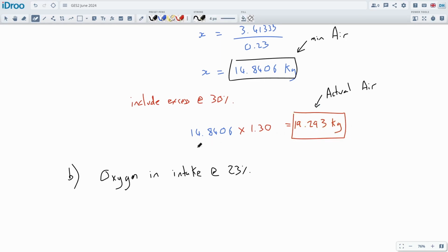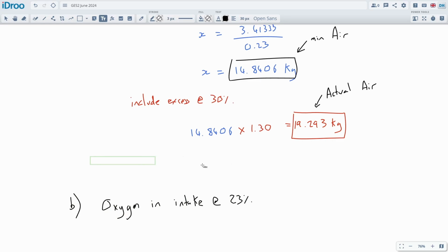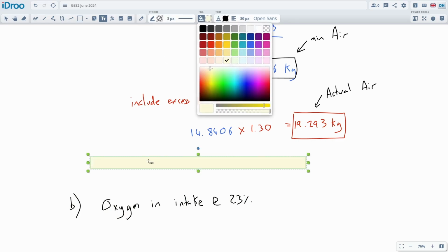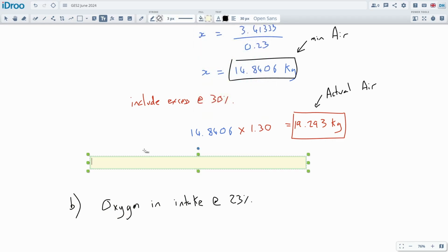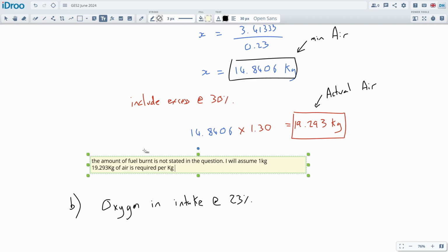Oh, I should also say, I should write a little note for that last bit. Because it's per kilogram, right? I'm just going to confirm that. The amount of fuel burnt is not stated in the question. I will assume 1 kg, or we could say 19.293 kilograms of air is required per kilogram of fuel.